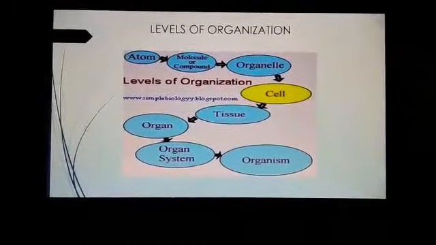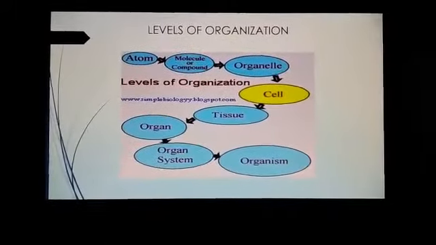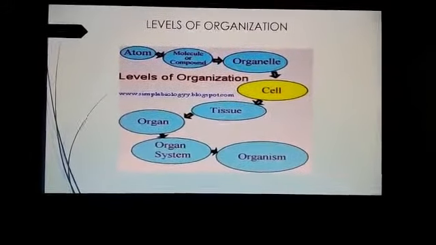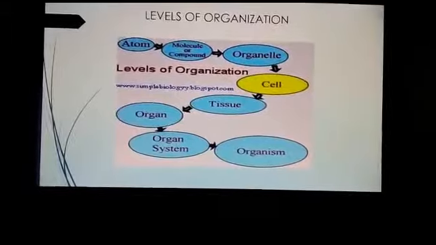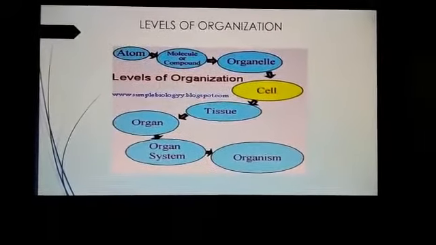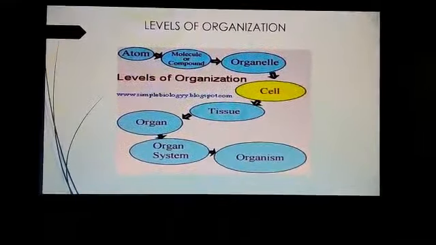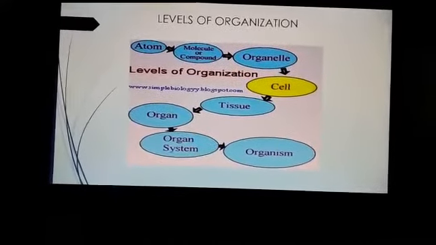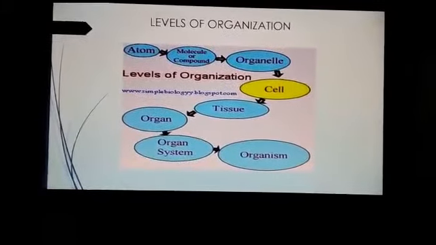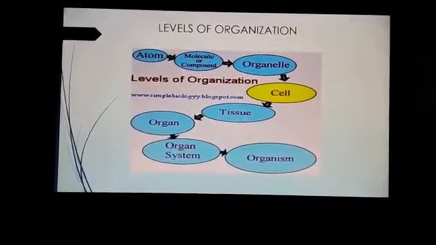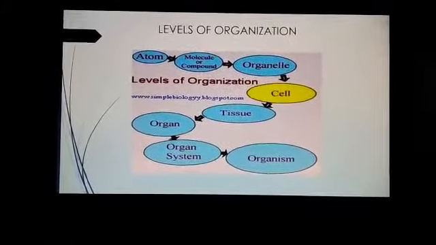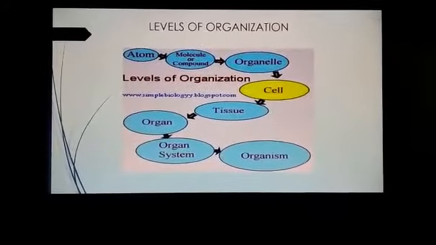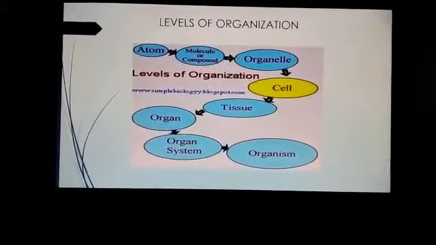Then these cells combine to form tissues. Then these tissues combine to form a complete organ. And then different organs combine to form an organ system like digestive system, reproductive system, respiratory system, nervous system, and many other systems. Then all these organ systems combine to form a whole organism, and that's how levels of organization is completed, and the whole human being is connected with these levels.